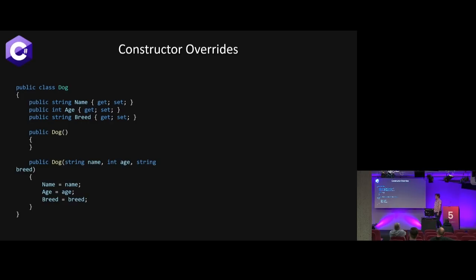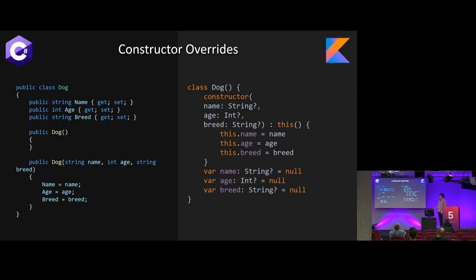And then we can take a look at some constructor overrides. So in a basic POCO, we don't have to define our default constructor, right? It's there. We have our empty parameters constructor, but if we want to add one that adds the ability to set the name, age, and breed directly from the constructor, we have to now add the default and then add any overrides. Same thing in Kotlin, except you'll notice the syntax is a bit different. One thing you might have noticed right away is that up here in the signature is where we actually define our default constructor. So sort of staying in that mindset of reducing verbosity, let's just throw it up there. Then we override constructors by just adding the constructor keyword, whatever parameters, and then whatever logic we need to do.